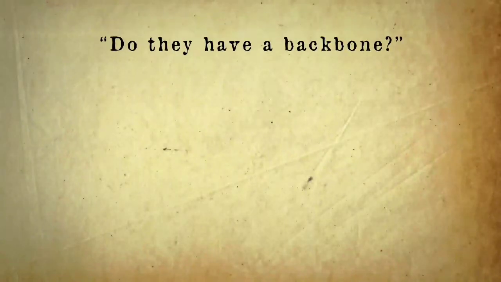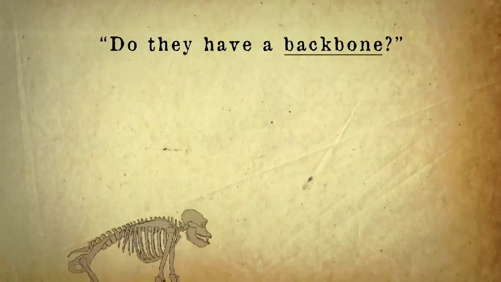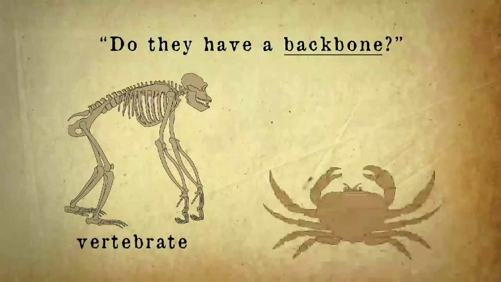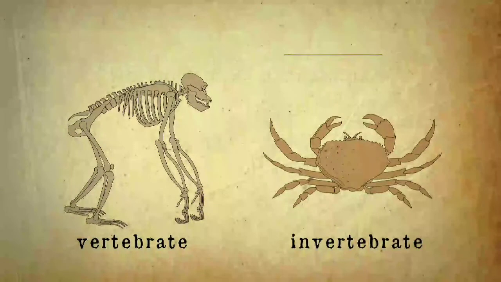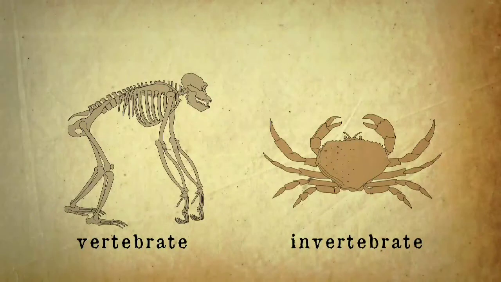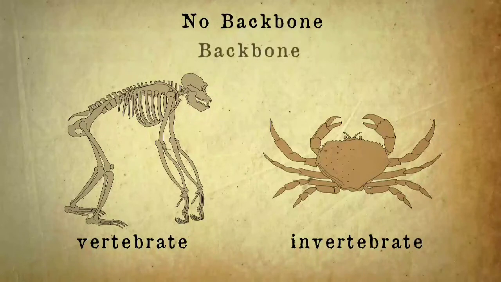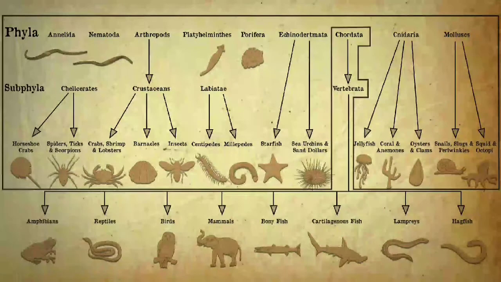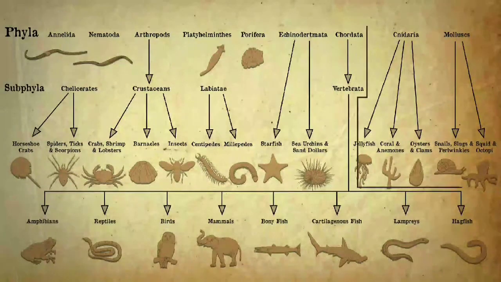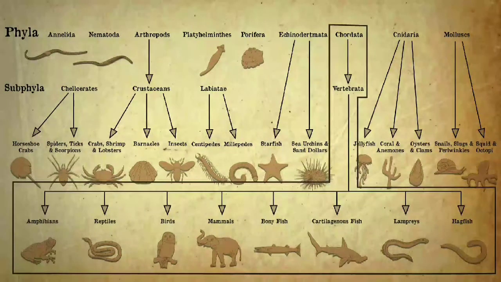If yes, they are a vertebrate. If no, they are an invertebrate. This can be tricky to remember. I always think of no backbone is longer to say than backbone. So no backbone must be invertebrate, and backbone is just a vertebrate. All of these are invertebrates, and just these here, the chordata, contain all of the vertebrates. Not all chordates are vertebrates, but all vertebrates are chordate.